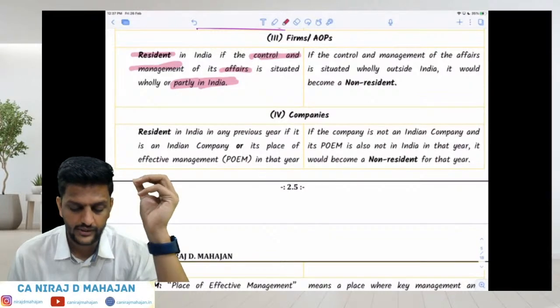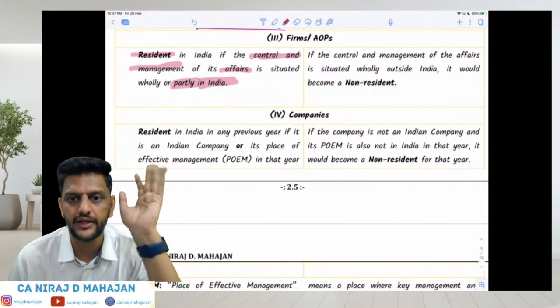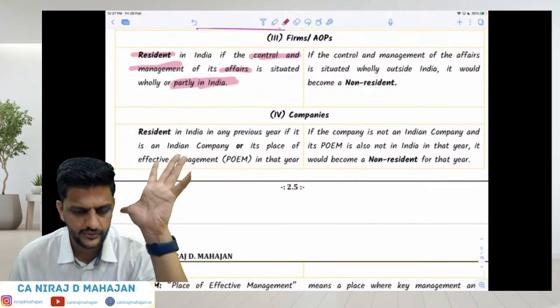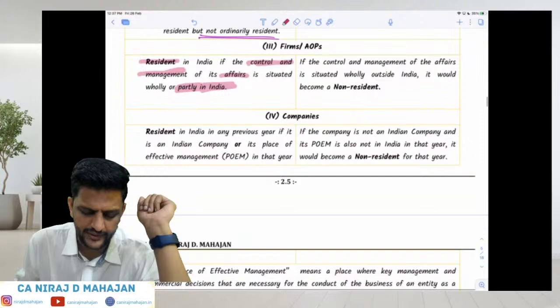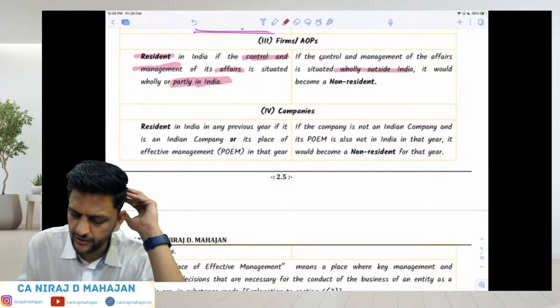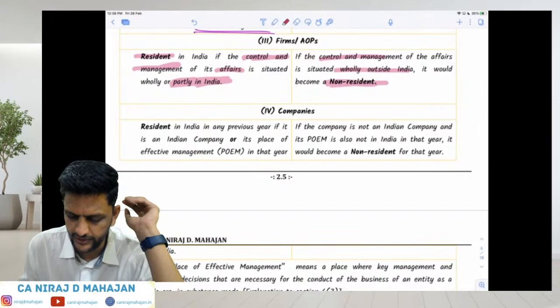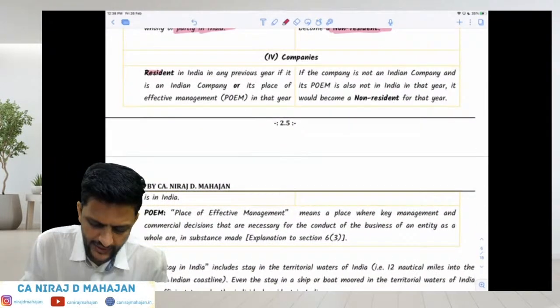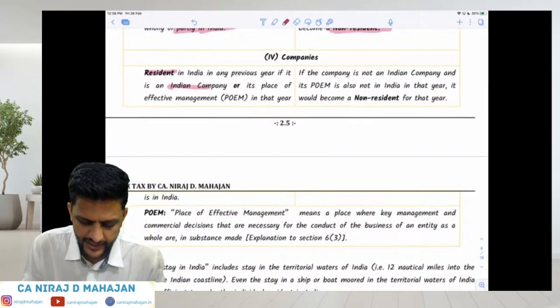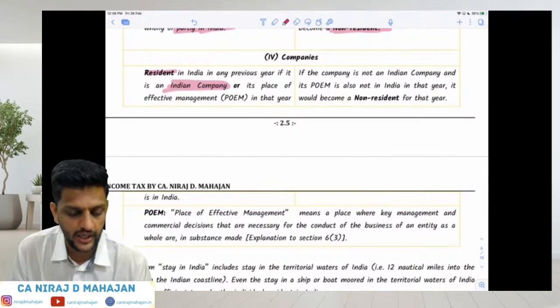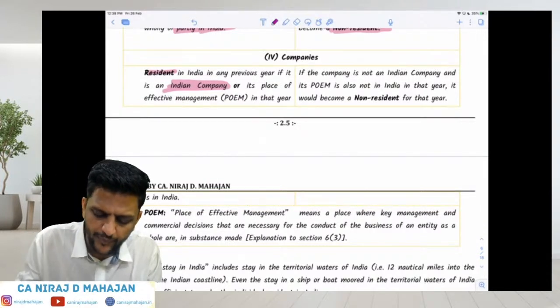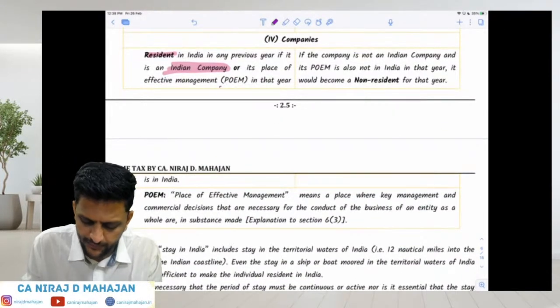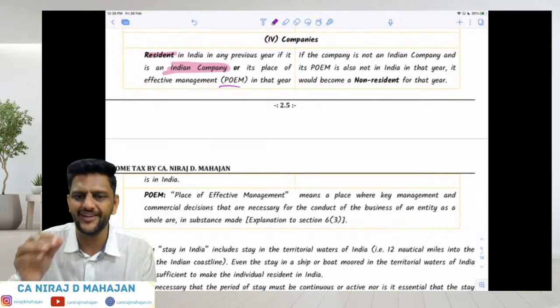If control and management of its affairs is situated wholly or partly in India, even partly in India, it is resident. But if the management and control is wholly outside India, it is non-resident. Clear? For companies, resident in India in any PY: if it is an Indian company, what is an Indian company? Which is incorporated in India. Or if it is not incorporated in India, then its POEM. POEM means what, bacho? Place of effective management.